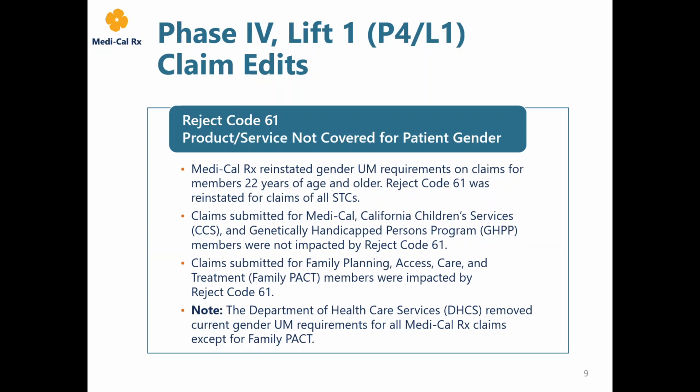NCPDP Reject Code 61, Product Service Not Covered for Patient Gender. Medi-Cal RX reinstated gender requirements on claims for members 22 years of age and older. Reject Code 61 was reinstated for claims of all STCs. Claims submitted for Medi-Cal, CCS, and GHPP were not impacted by Reject Code 61. Claims submitted for family pack members are impacted by Reject Code 61. Please note that the Department of Healthcare Services removed current gender requirements for all Medi-Cal Rx claims except for family packed.